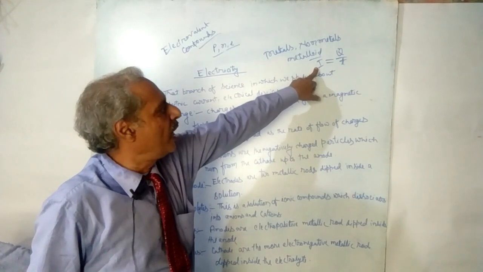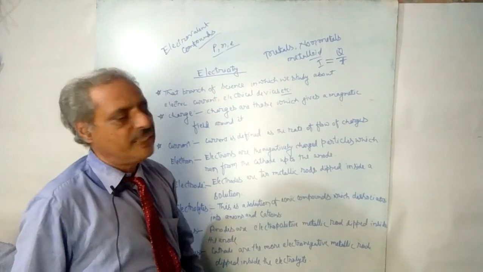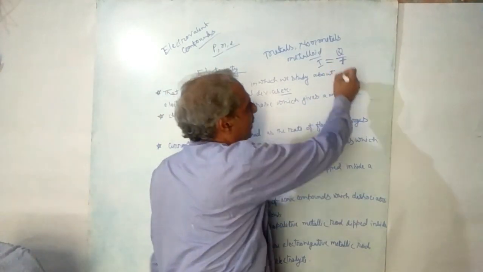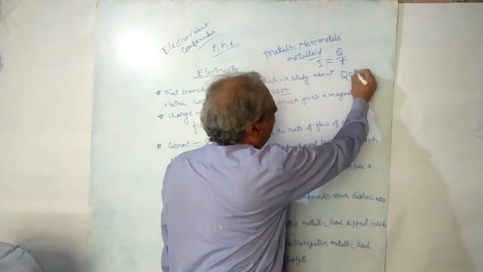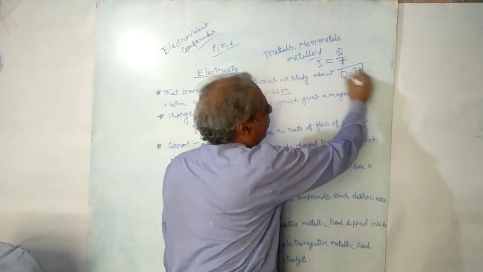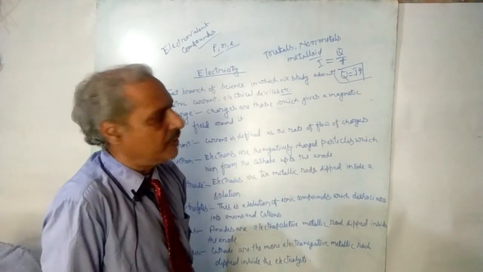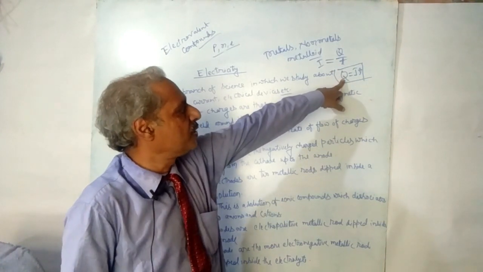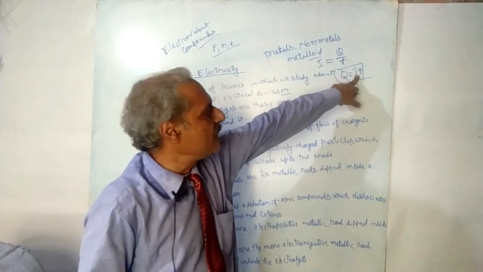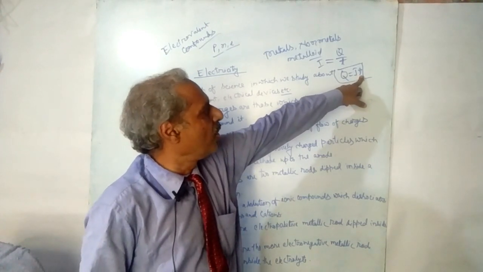So we have got a formula: I is equal to Q by T. You can rearrange this formula also: Q will be equal to IT. This is the first formula in your electricity. Q is equal to IT, where Q is the symbol of charge, I is the symbol of current, and T is the symbol of time.